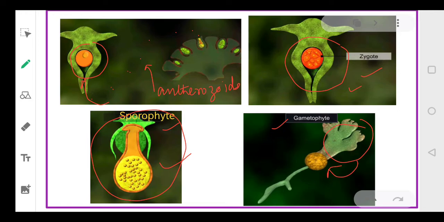Now some cells of this sporophyte will undergo the reductional division, which is called meiosis, and they will form haploid spores. These spores will germinate to form a gametophyte. ठीक है, आपका जो स्पोरोफाइट है उसमें रिडक्शन डिवीजन होगा, रिडक्शन डिवीजन से स्पोर्स बनेंगे और स्पोर्स जर्मिनेट करेंगे गेमेटोफाइट बनाने के लिए. ठीक है एवरीवन, क्लियर? ओके.